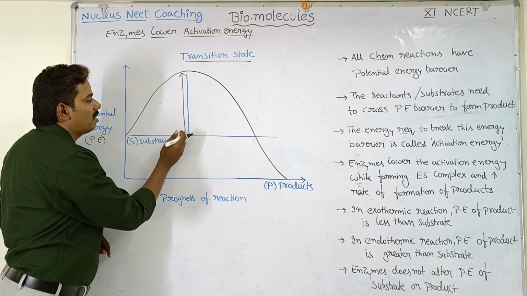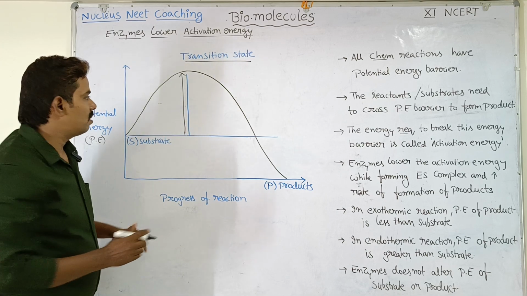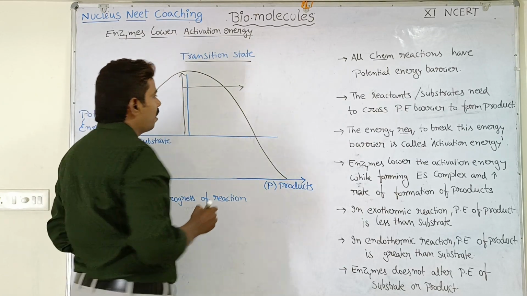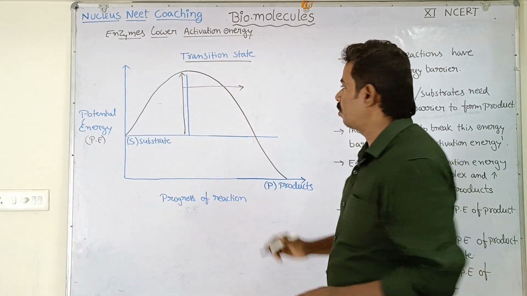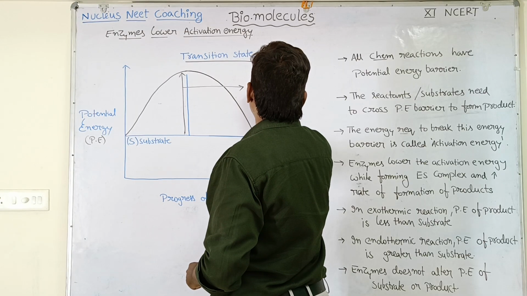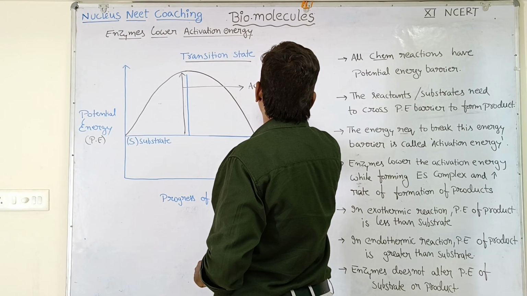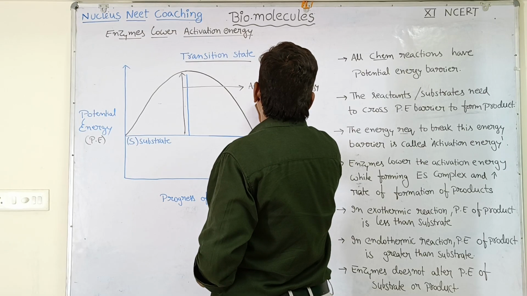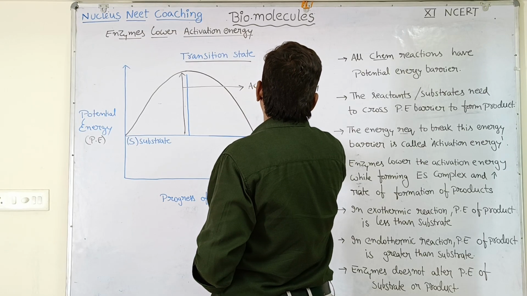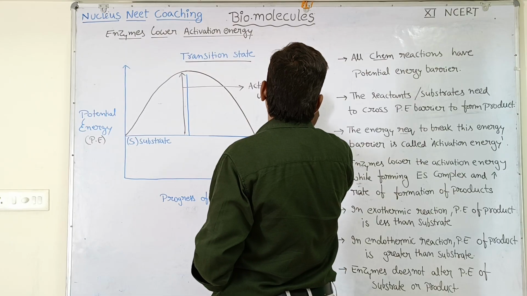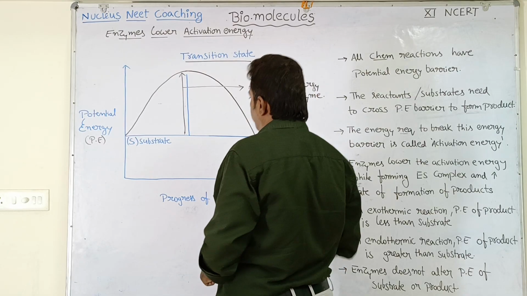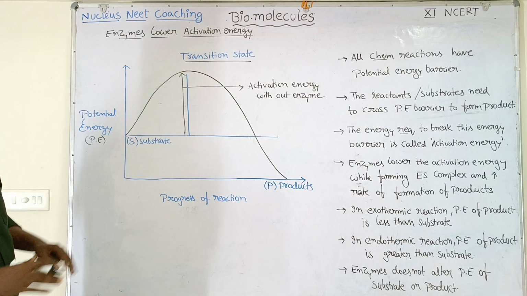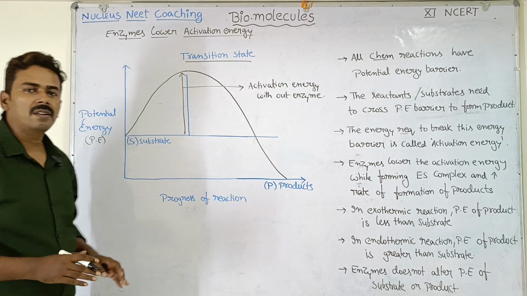Here you can see a considerable amount of activation energy is needed in order to convert the substrate into product without enzyme. Okay, so this energy we are calling activation energy without an enzyme.